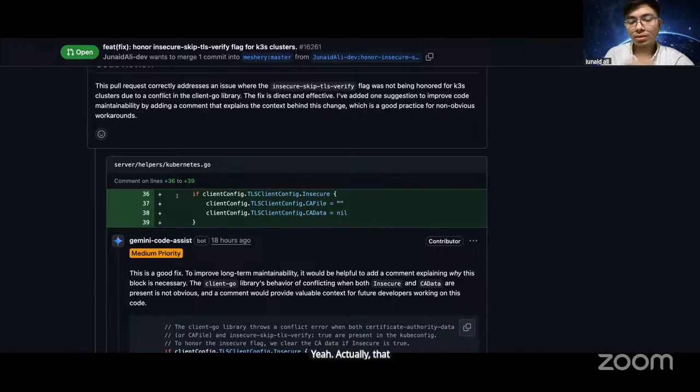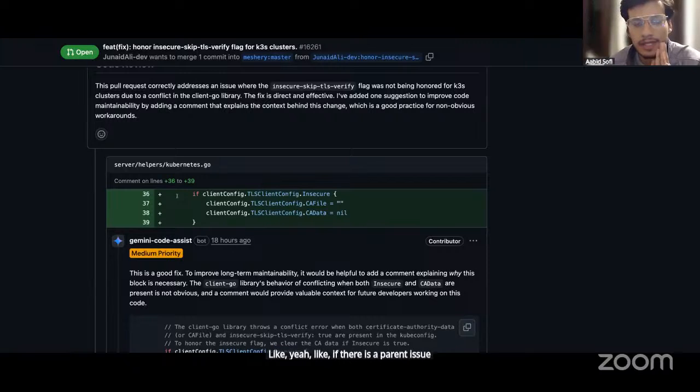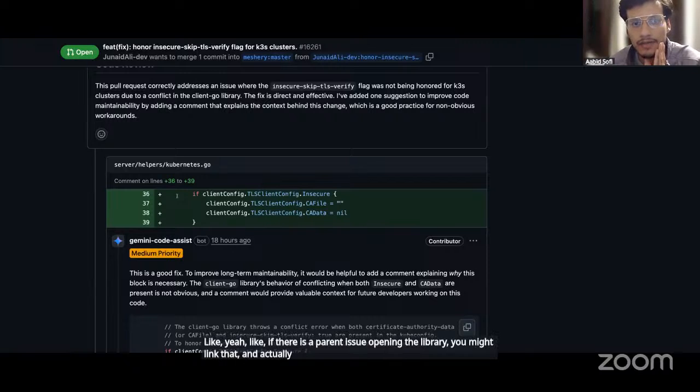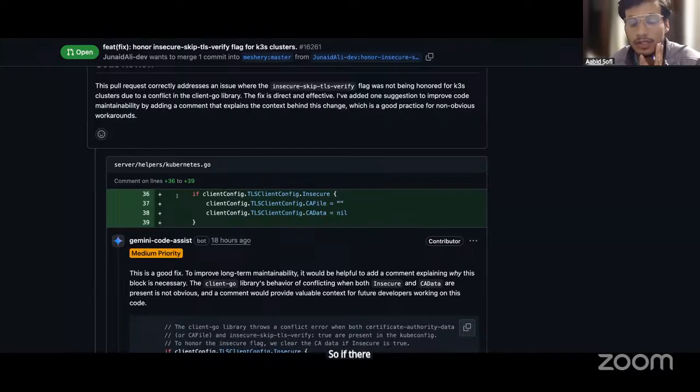That issue was linked with the Go config library mainly. If there is a parent issue open in the library, you might link it and reference it inside the code, so we know why we are doing this workaround. So if there is a parent issue open in the repo, please point to that.